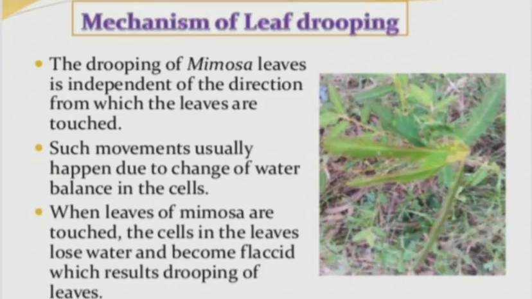Mechanism of leaf dropping in Mimosa pudica. If we touch the leaves of that plant, what happens? There is a change of water balance in the cells, and because of that it gives the response. When you touch the leaf, the cells present in the leaves lose water and become flaccid. They become flat, and you see the response as the folding of the leaf. This mechanism comes under nastic movement.